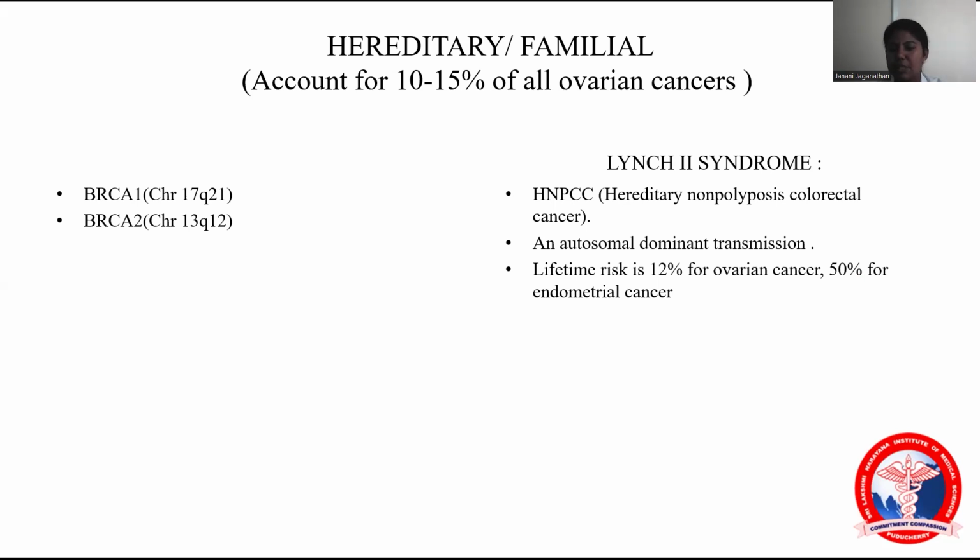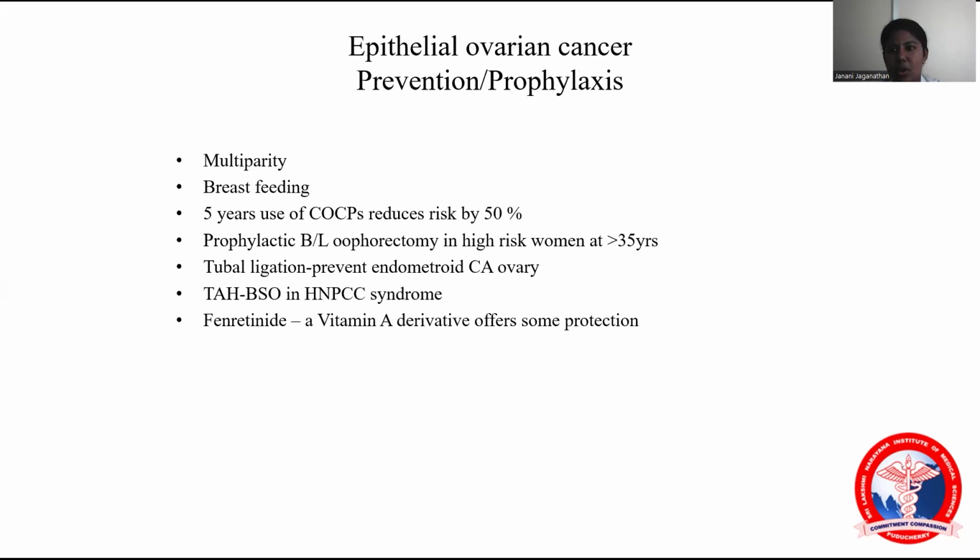Lynch syndrome is HNPCC. There is a 12% risk of ovarian carcinoma and a 50% risk of endometrial carcinoma. So in HNPCC, total abdominal hysterectomy plus bilateral salpingo-oophorectomy should be done. But in BRCA1 mutation, we can do prophylactic salpingo-oophorectomy. Because of the risk of endometrial carcinoma in Lynch syndrome, we have to do TAH also. So what are the prevention or prophylaxis measures?